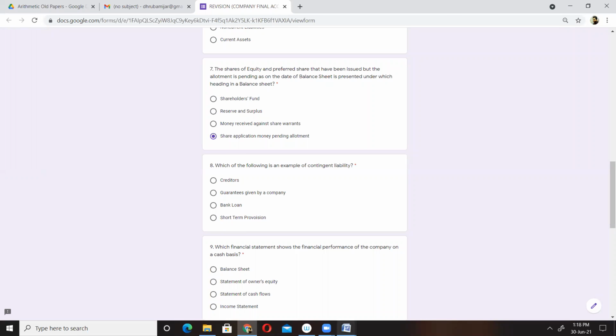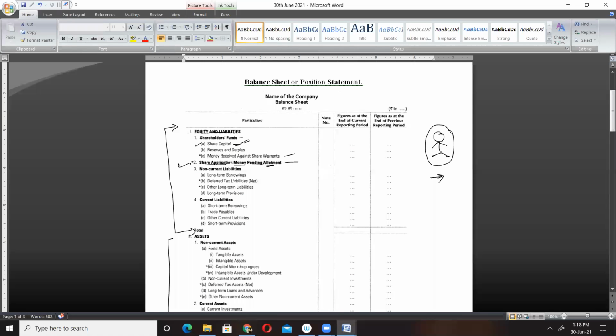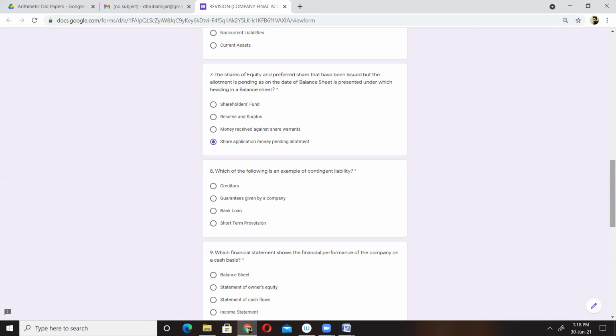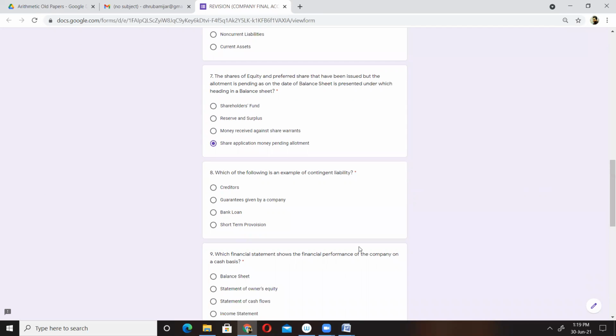That is what I have explained just now. Share application money pending allotment is the heading where the amount received from application is shown but upon which the allotment is not made. So this is the related question we have in the Google form, question number 17. I just recalled and thought of showing you this.